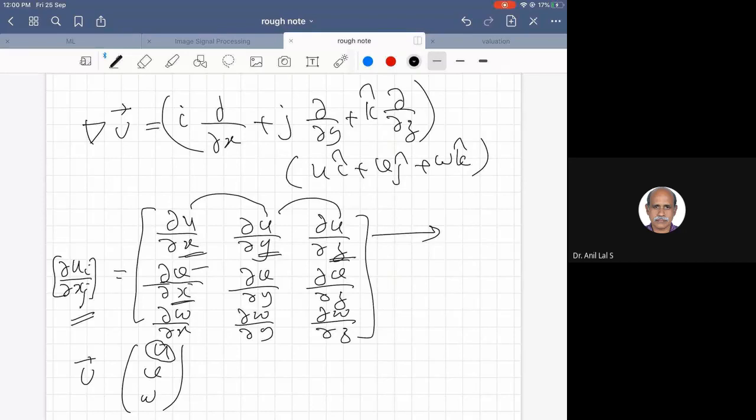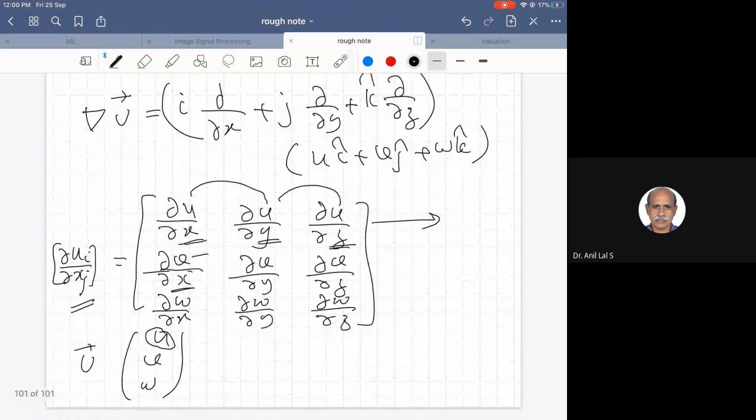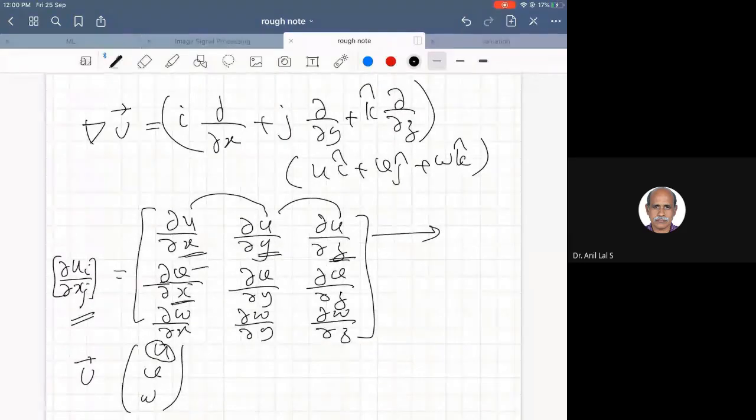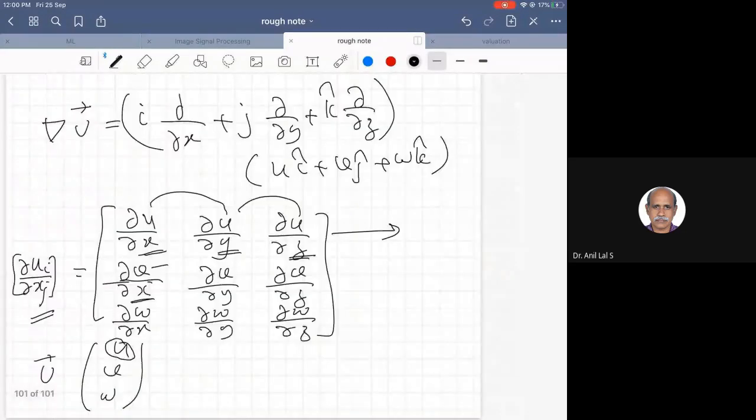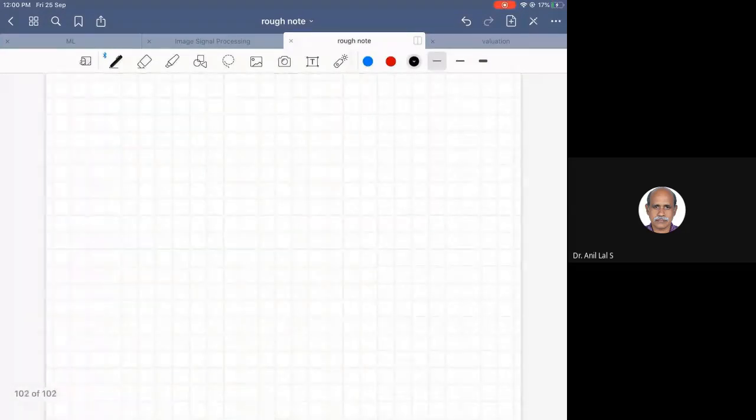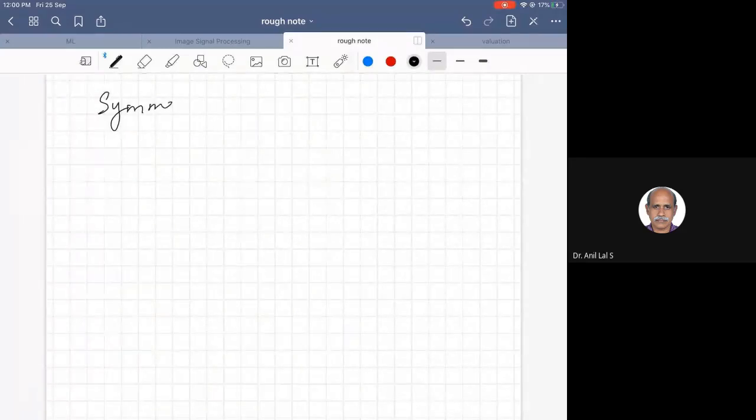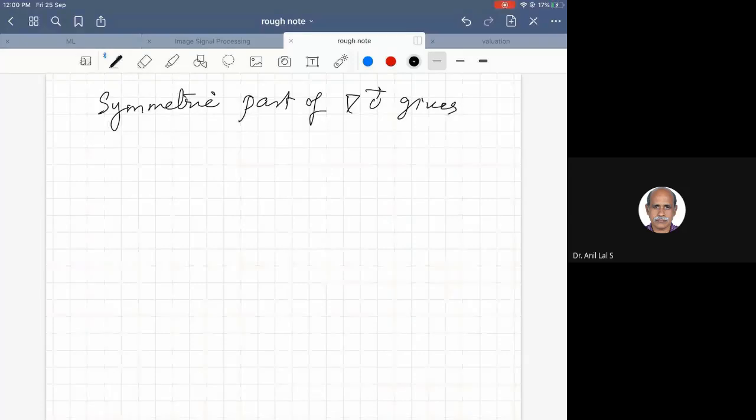So this is the velocity gradient tensor, del u tensor, and we can easily show, by explaining the physical interpretation, that the symmetric part of del u gives the rate of strain tensor.